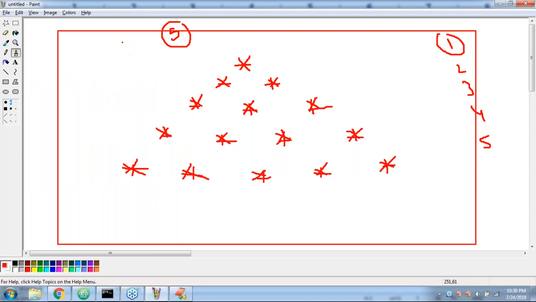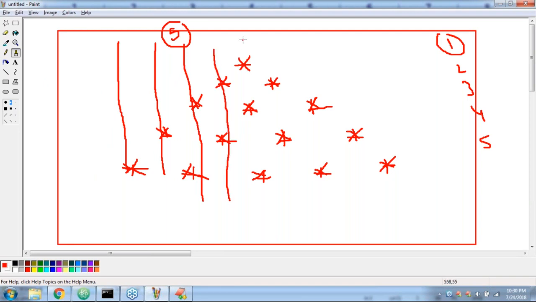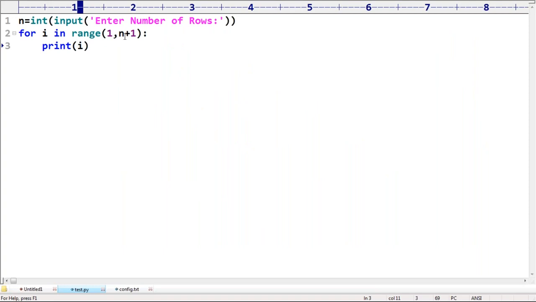Here, take very special care. Why n plus 1? You are starting from 1. The range function, if I take a range of 5, what values does it represent? 0 to 4.